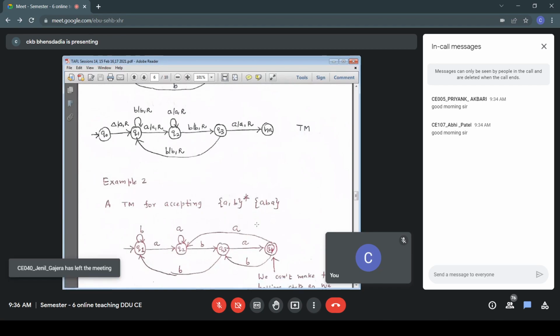And similarly, after getting AB from the initial state, Q1, Q2, Q3, we have read AB so far. And if we get B, then again we have to complete the entire pattern ABA. So in the state Q3, on getting B, we move back to the state Q1.